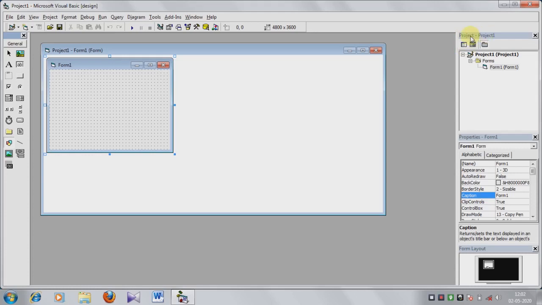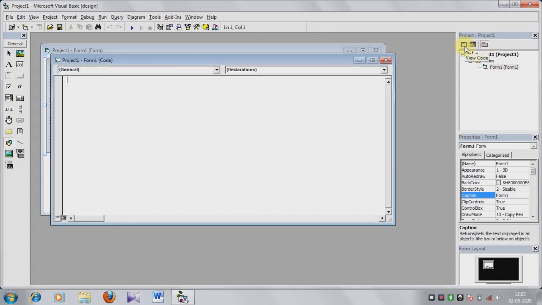Then this is the Project Explorer window. Project Explorer window means here your current project in which you are working, this project name and form names appear in this area. Three options are there. This is the view code.